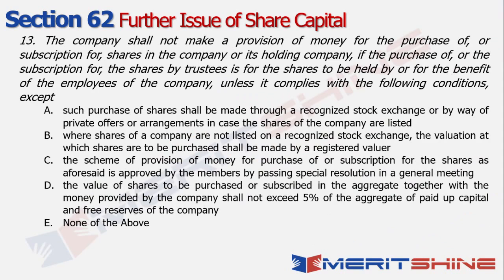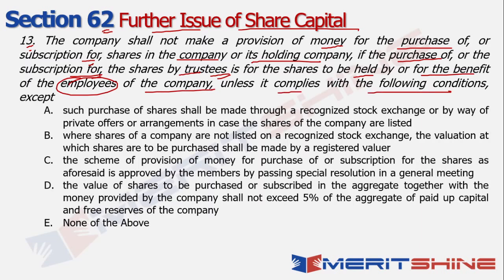This basically pertains to section 62, which is your further issue of share capital. So what does the question say? The company shall not make a provision of money for the purchase of or subscription for shares in the company or its holding company if the purchase of or the subscription for the shares by the trustees is for the shares to be held by or for the benefit of the employees of the company, right? Unless it complies with the following conditions.